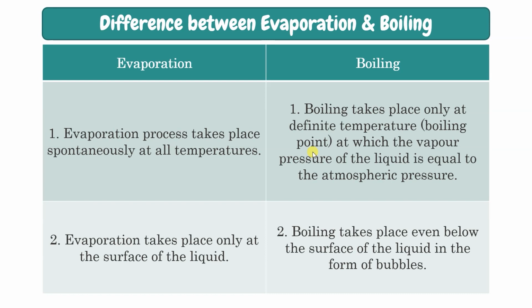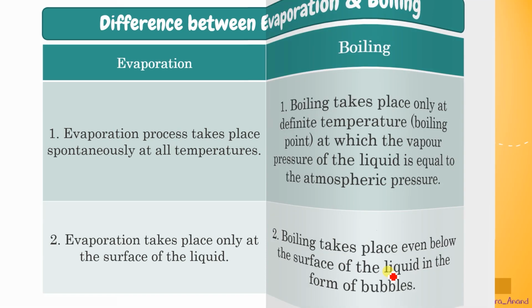So boiling takes place only at a definite temperature, called the boiling point, at which the vapor pressure of the liquid is equal to the atmospheric pressure. While evaporation can take place at all temperatures. Evaporation takes place only at the surface of the liquid, that's why it is known as a surface phenomenon. While boiling takes place even below the surface, and that's why it is called a bulk phenomenon, in the form of bubbles.